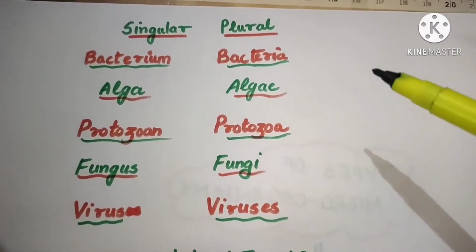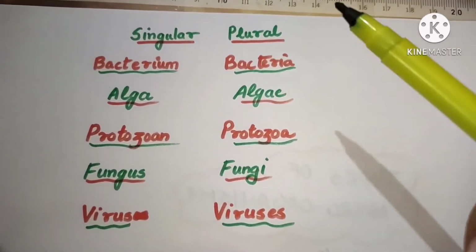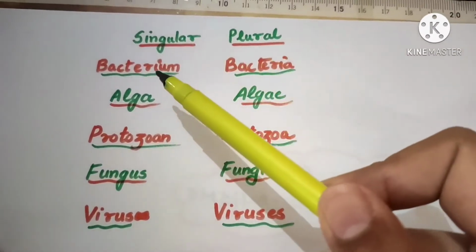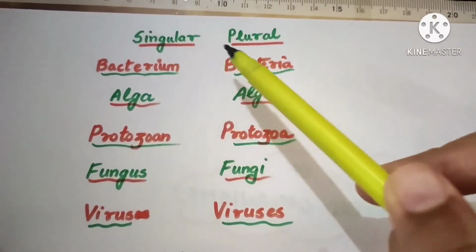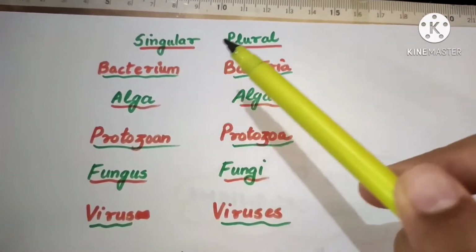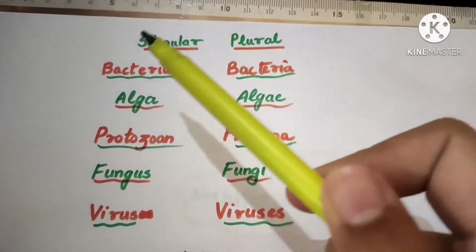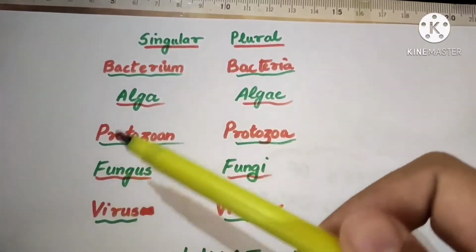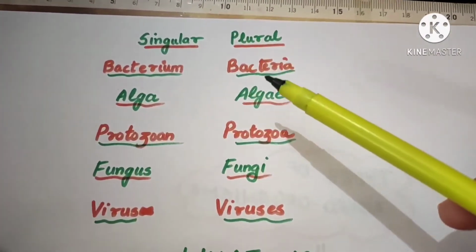I want to tell you something basic first. We heard the terms bacteria and bacterium. So what is the difference between a bacteria and a bacterium? The difference is nothing as such but plural or singular forms. Here are the singular forms of all these 5 categories of microorganisms and their plural forms.